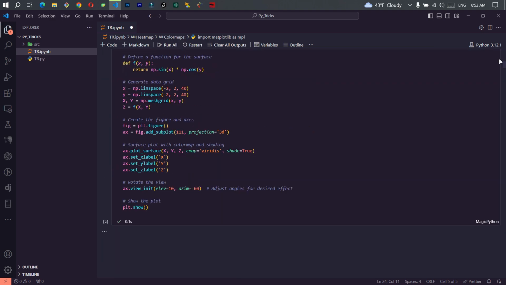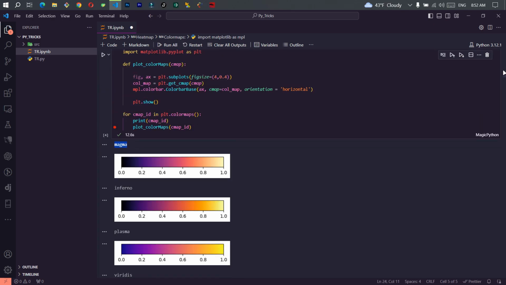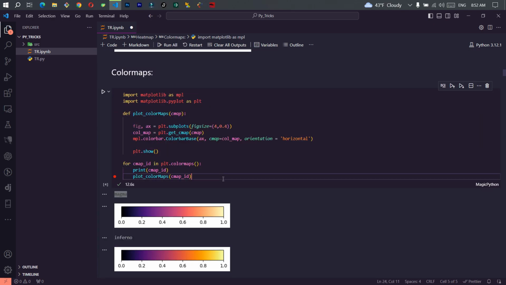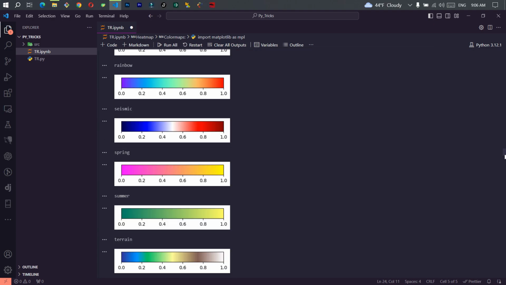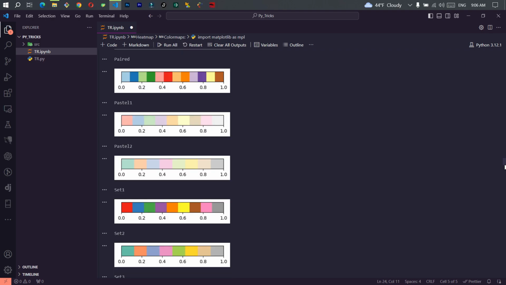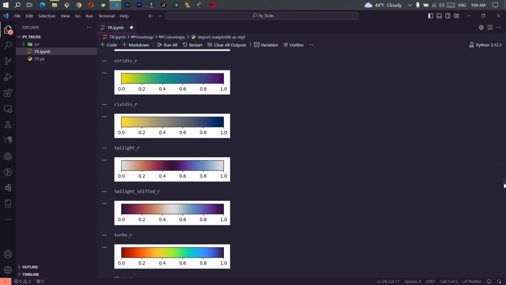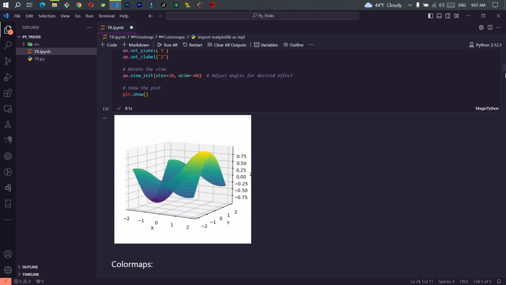And that's why I love Python and matplotlib. It's a very cool library with lots of cool abilities. Now we know the color maps. Now these are the cool looking color maps, all of them. You can utilize them, you can use them for whatever reason you want. Let's move on to the next subject.